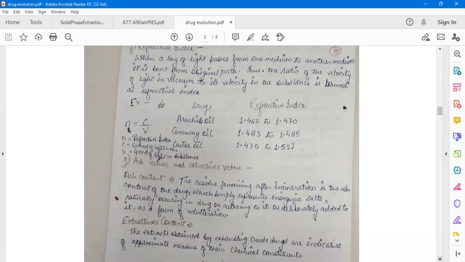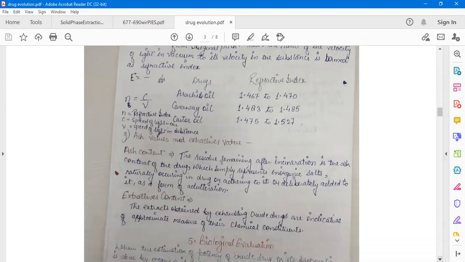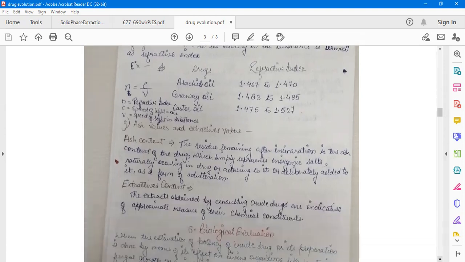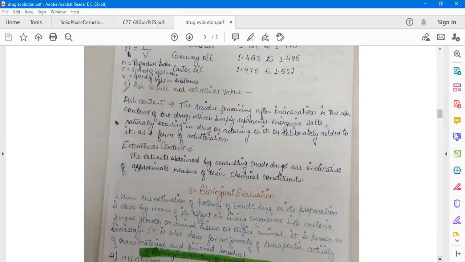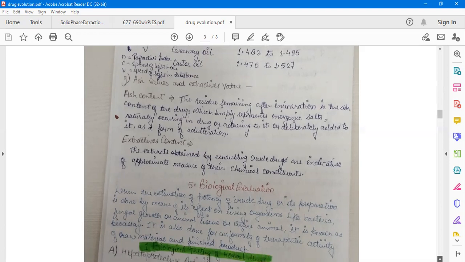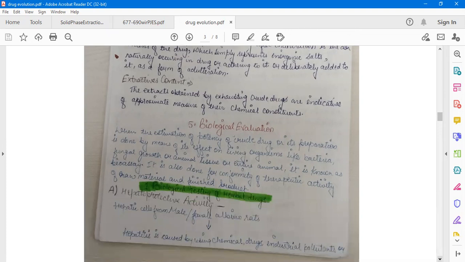Ash value and the extractive values. Ash content: the residue remaining after incineration is the ash content of the drug, which simply represents inorganic salts naturally occurring in the drug or adhering to it or deliberately added to it as a form of adulteration. Extractive content: the extracts obtained by exhausting the crude drug are indicative of an approximate measure of their chemical constituents.